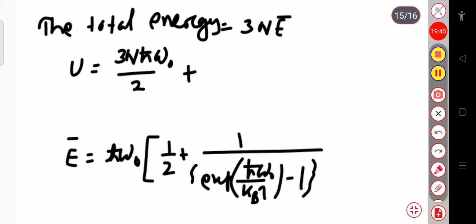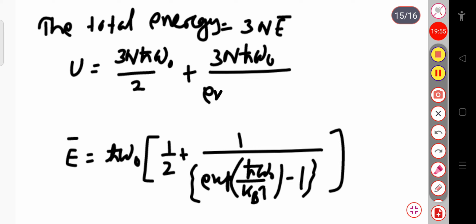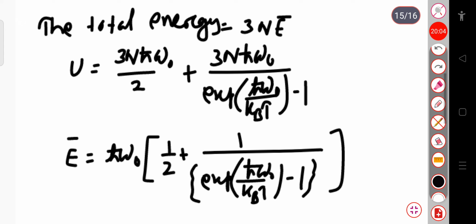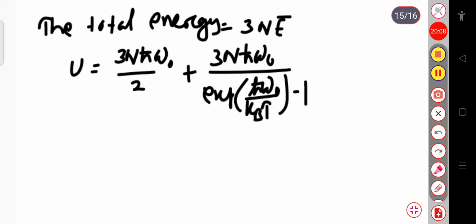So simply if I multiply this 3n here, this will be plus 3n, and in the second term this will be 3n h cot omega naught divided by exponential h cot omega naught divided by kT minus 1. Okay, so let us drop this part. So this is the total energy of the system. Now this is, suppose, equation 5.